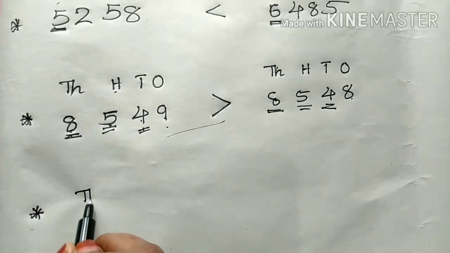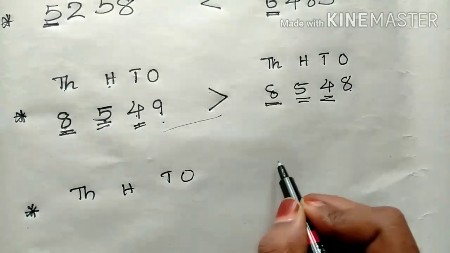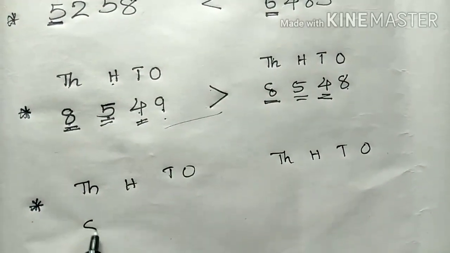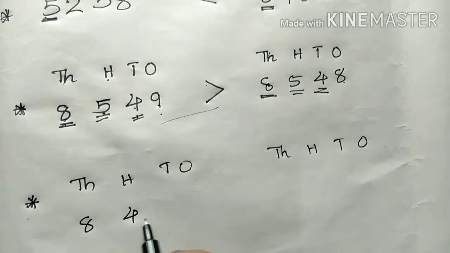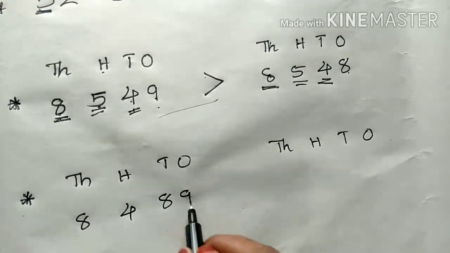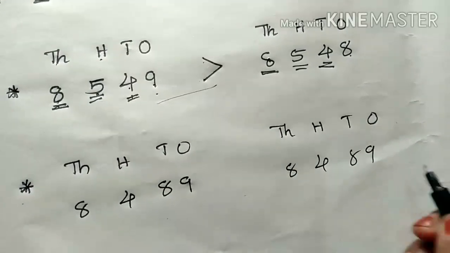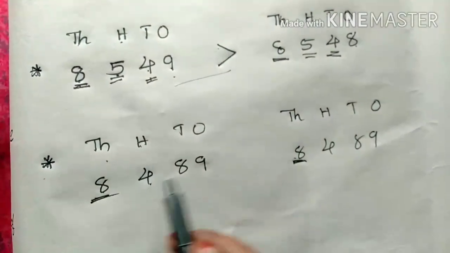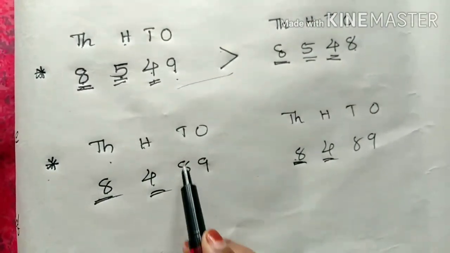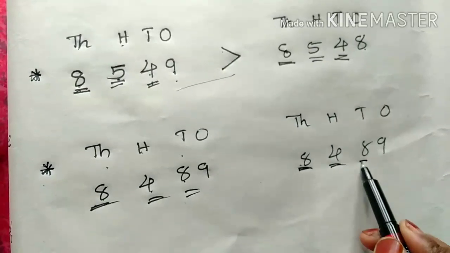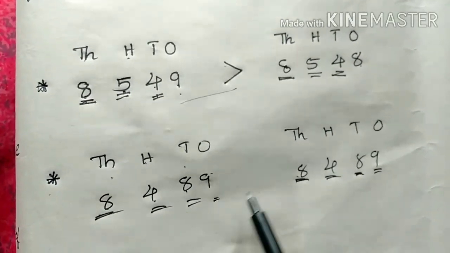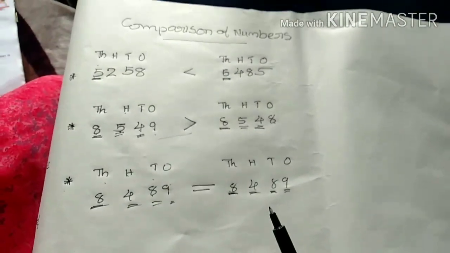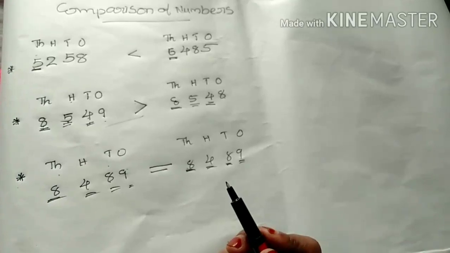Another example, look. I write a number here, 8489. Okay, so how to compare this? Thousands are same, hundreds are same, tens also same. Ones place also same. So this is equal to. Okay, clear?